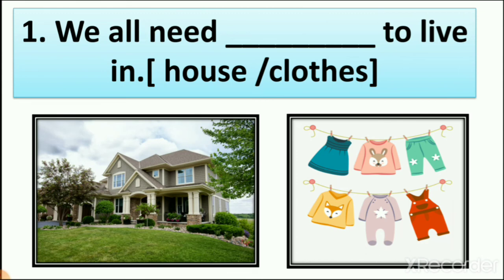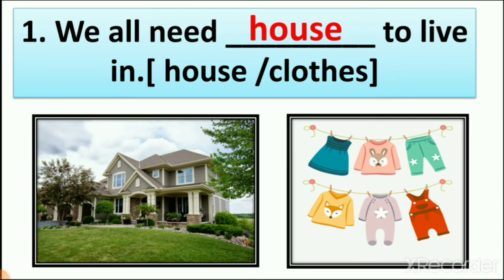When you see clothes, are we living inside the clothes? No. When you wear a raincoat, it is one type of clothes. The raincoat protects you from the rain, but you cannot live inside the raincoat. So what do we need to live in? House. Here you can see the picture of a house also. And I write here the right answer. We all need house to live in.